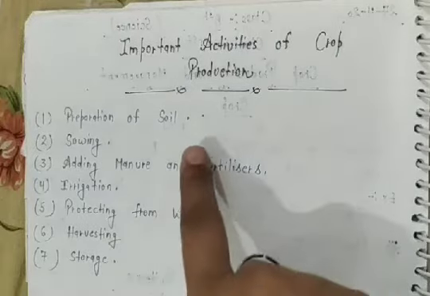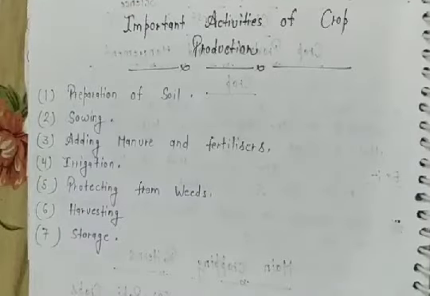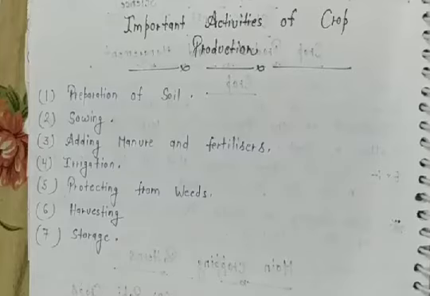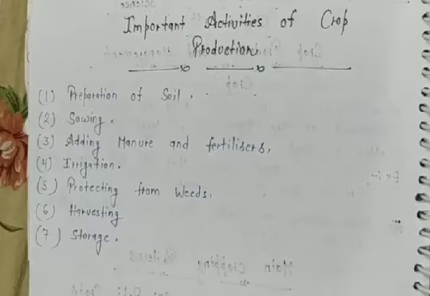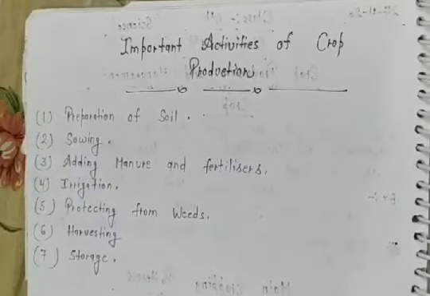Now you can see the different steps, the different activities of crop production. Firstly, preparation of soil, which is a very important thing. Why it is important, we will discuss later. The next activity is sowing.